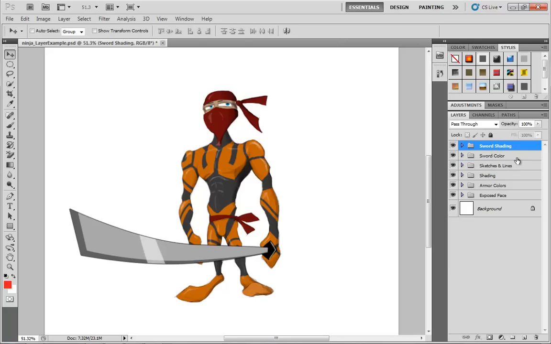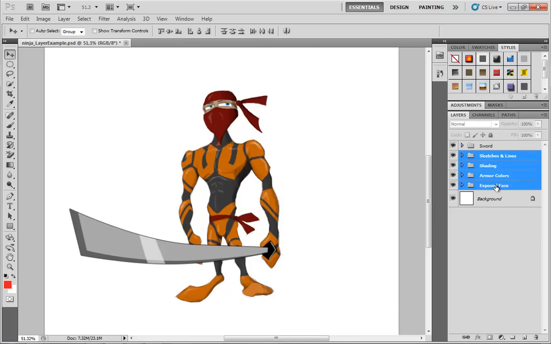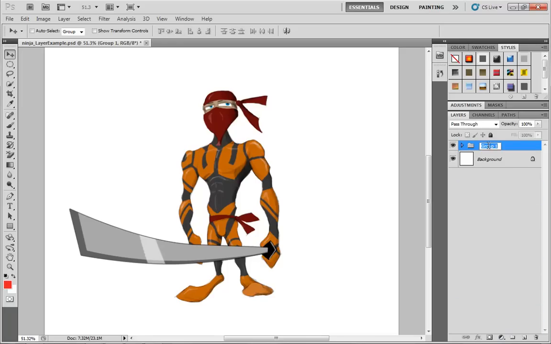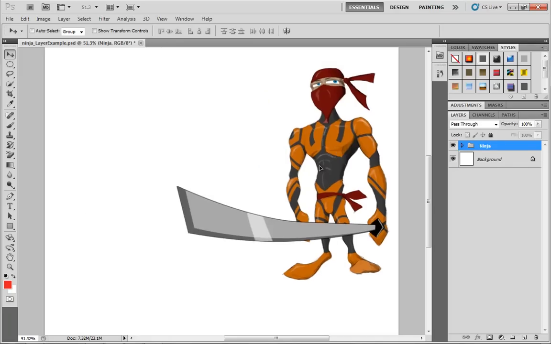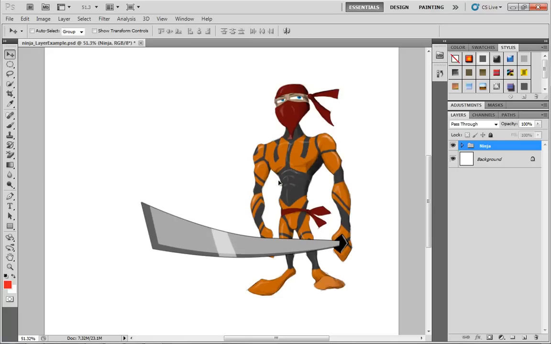For instance, we could grab sword shading and sword color, put those into a group, which we could simply call sword. We could take the rest of the body and put this under its own little group called body. And then we could grab both of these and put them into a group, which we simply call ninja. The cool thing about doing this is that at any point we can just grab the master group, the ninja group, and we can move that around, put it anywhere we like.